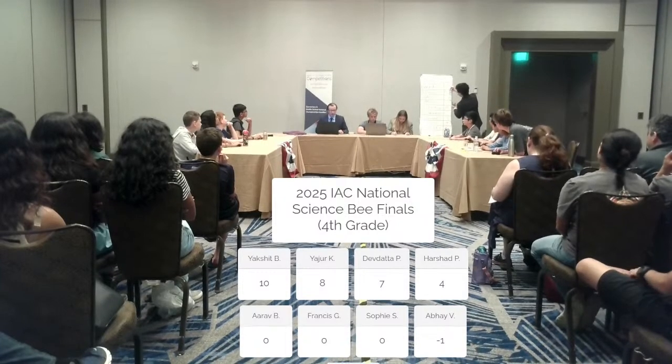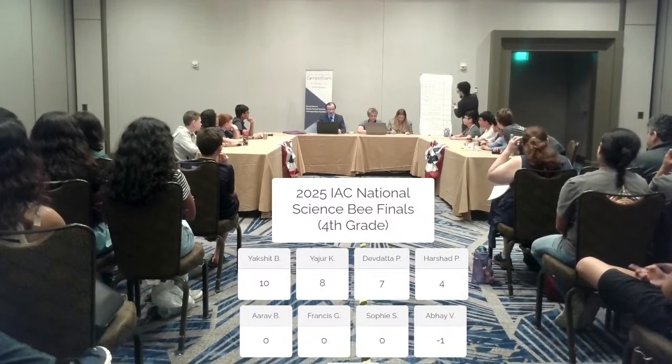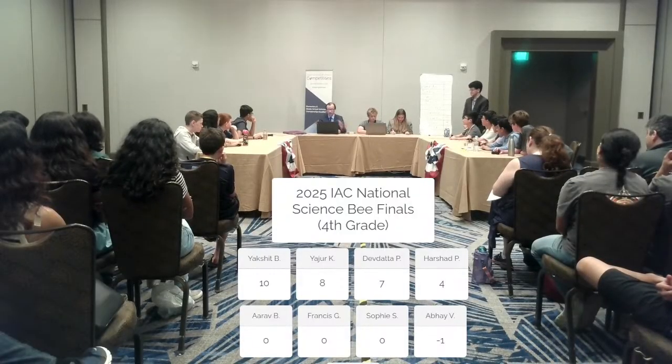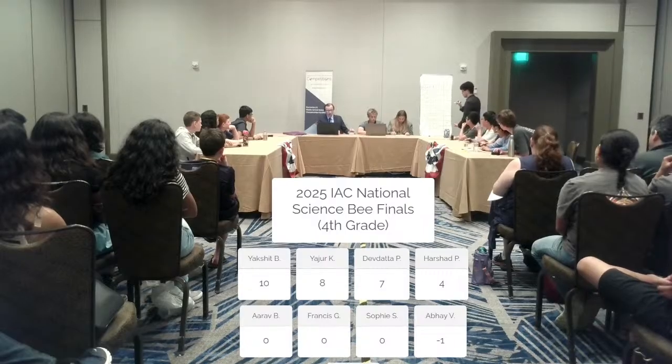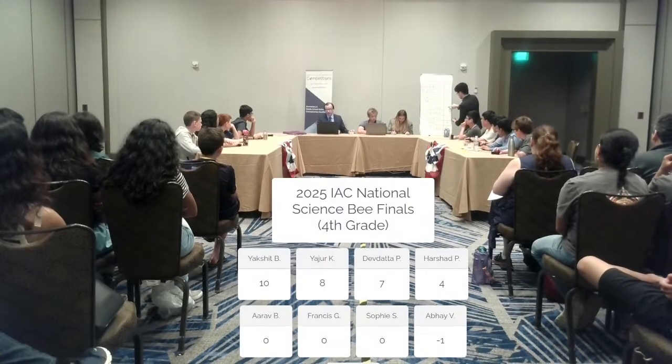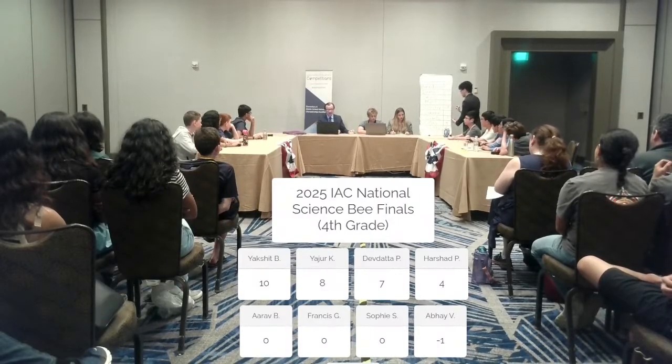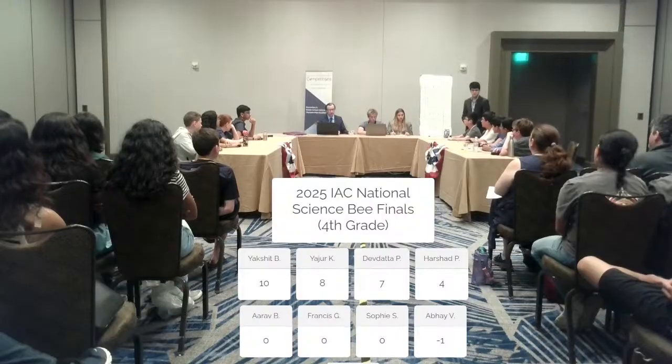Tossup 20, after which we will do a score check. The Riemann zeta function and the polylogarithm appear in an ideal equation of state named for this man. That is incorrect. -2 for Walter. This man developed the theory for particles that do not follow the Fermi-Dirac statistics, which in quantum statistics explains how laser light works. Bose is correct. That is 6.